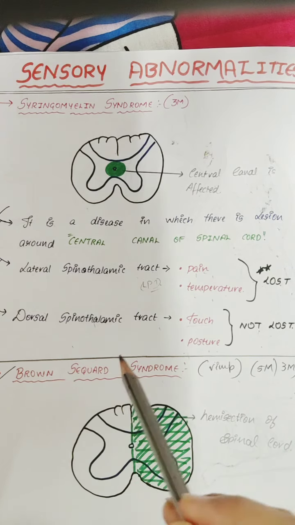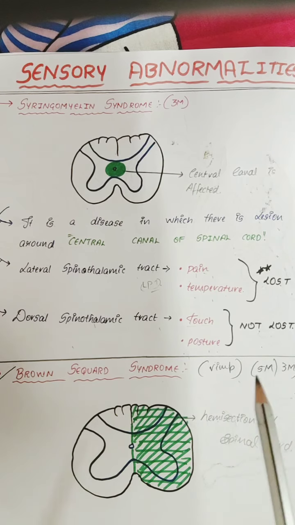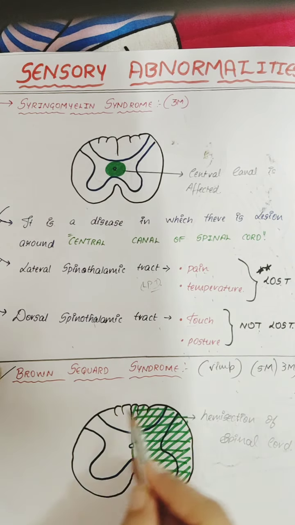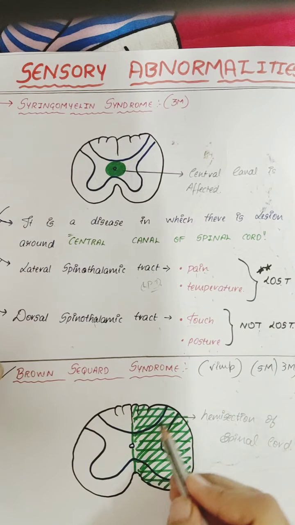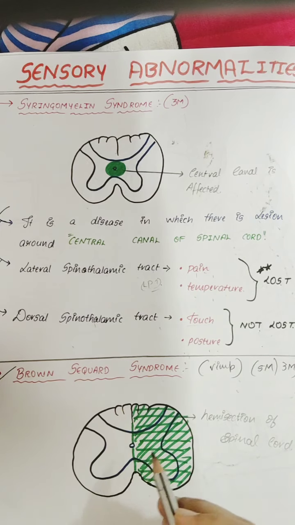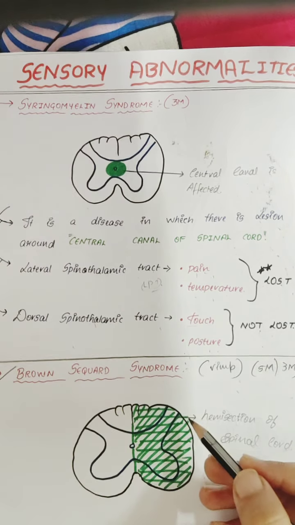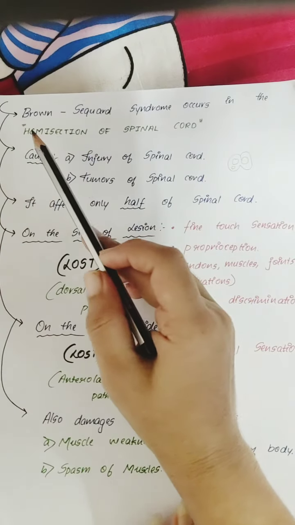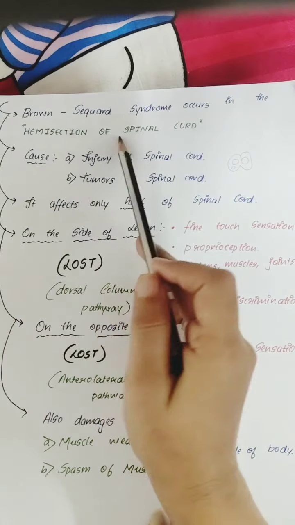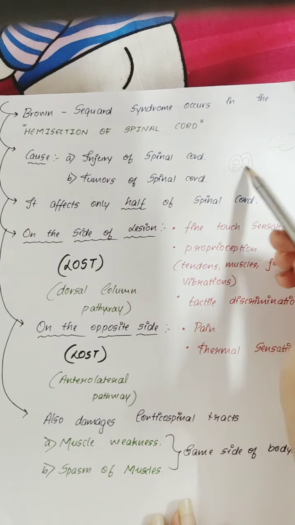Next we'll be dealing with Brown-Sequard syndrome, which is very important, usually asked for 5 marks or 3 marks. In Brown-Sequard syndrome, you can see that half of the spinal cord is affected or paralyzed. Paralysis occurs only on one half of the spinal cord. Brown-Sequard syndrome occurs in hemisection of the spinal cord.